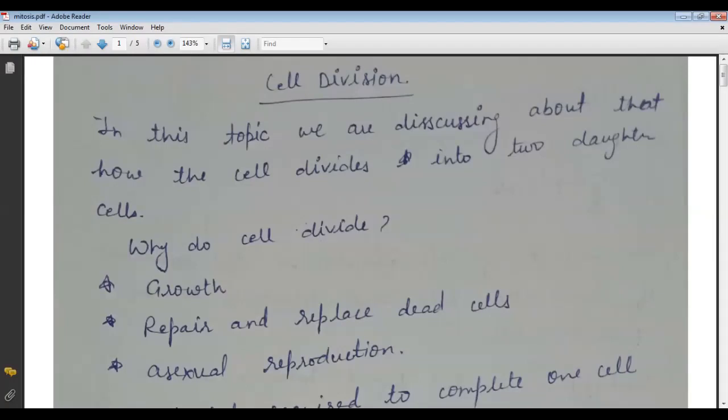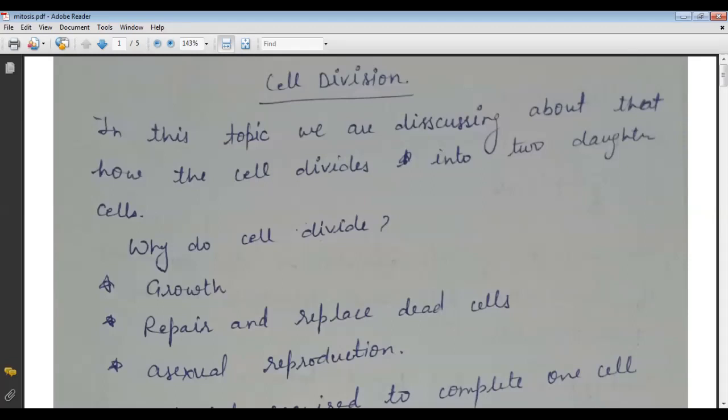Before coming to my topic, cell division, I want to discuss something about the cell. As we discussed in our previous lecture, the cell is the smallest unit of a living organism. The types of cells we have already discussed: the prokaryotic cell and the eukaryotic cell, and the plant cell and animal cell. So now the question is, what is cell division?